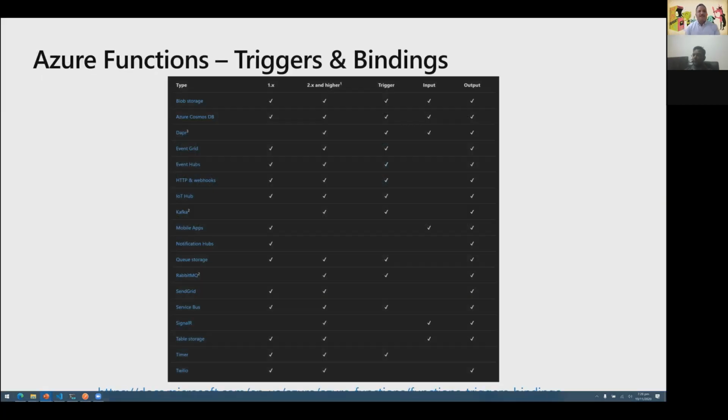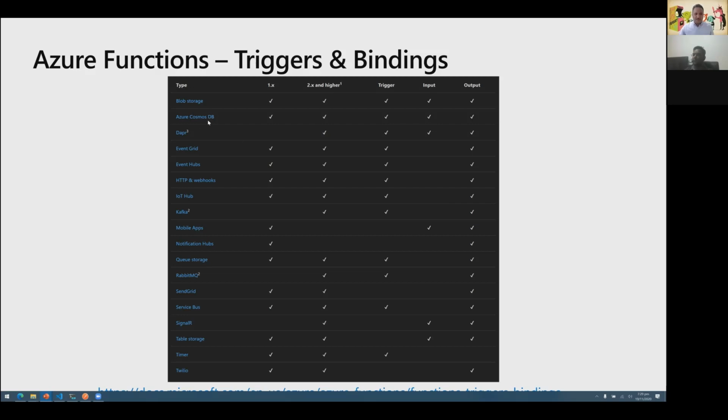As I said, in case of Azure Functions, we have these triggers and bindings, and there are different runtime versions of Azure Functions available. The initial one was 1.x, and now we have runtime version 3.x available. Based on the capability of the runtime, we have different types of triggers supported, like Blob storage, Azure Cosmos DB, and Dapr. Dapr is specifically for Kubernetes. The trigger, input and output capabilities vary based on the type of the source, and at times all three are supported.